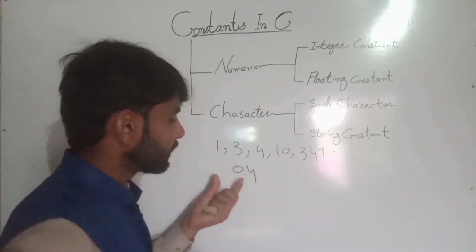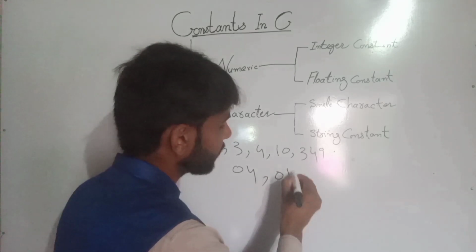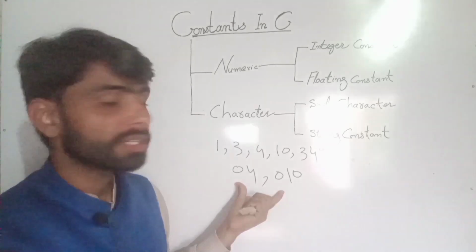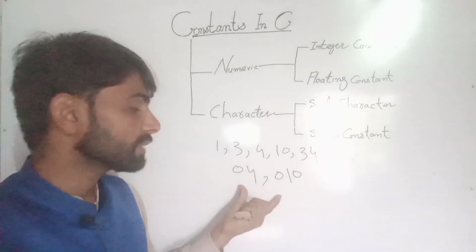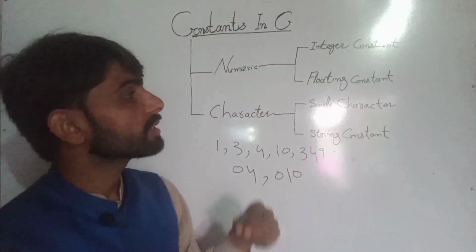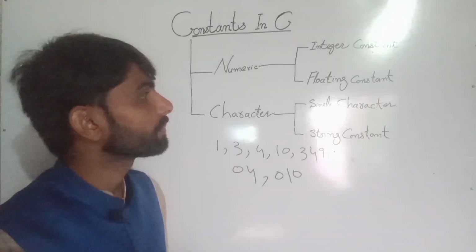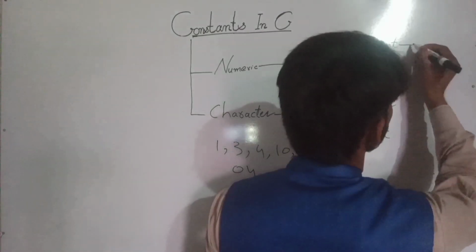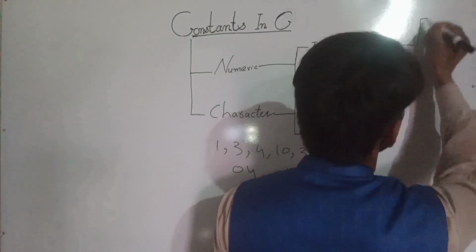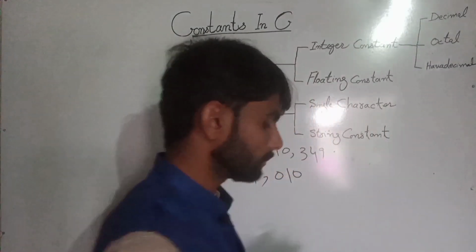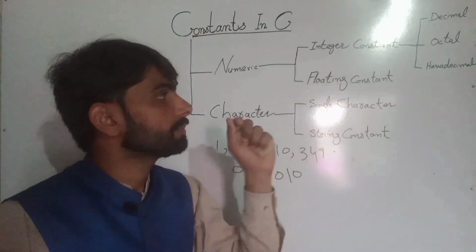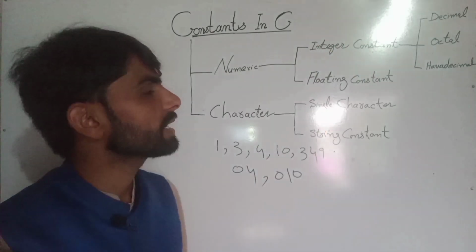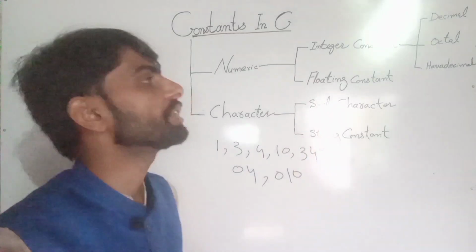If we write 04, 010, this is an integer constant also, but this is not a decimal integer constant, right? Because integer constants are further divided into three types.